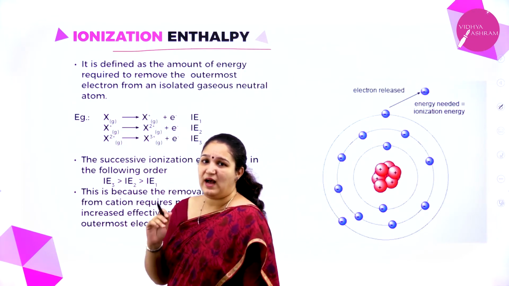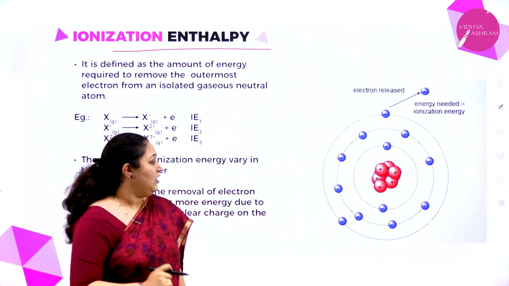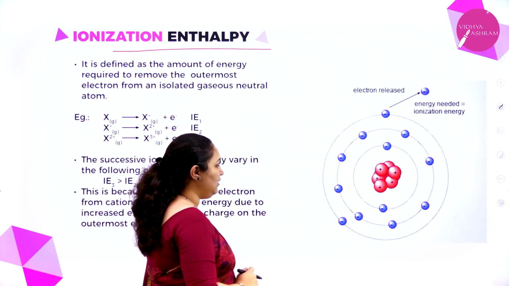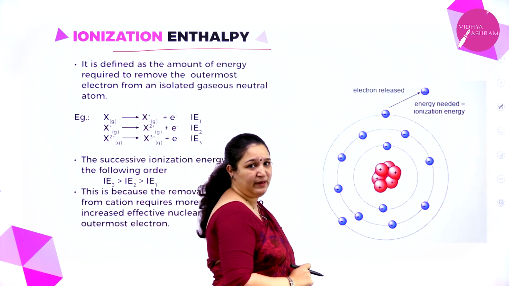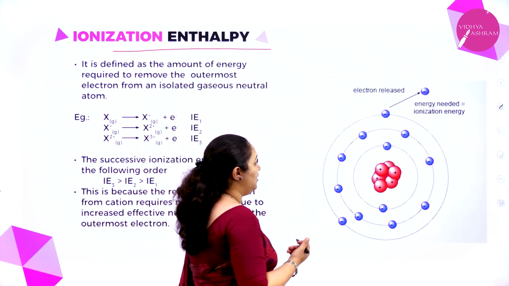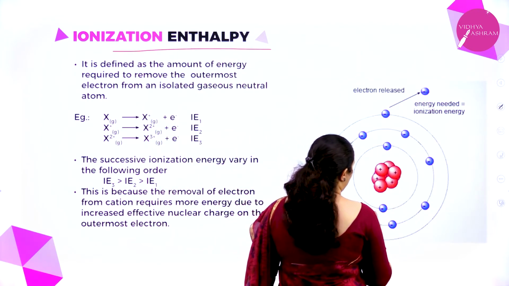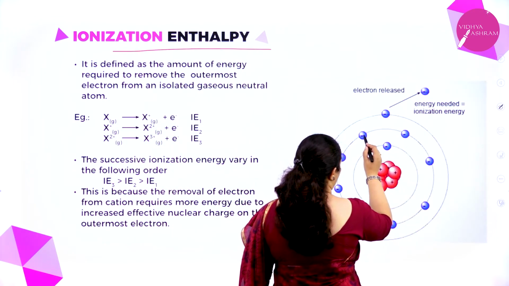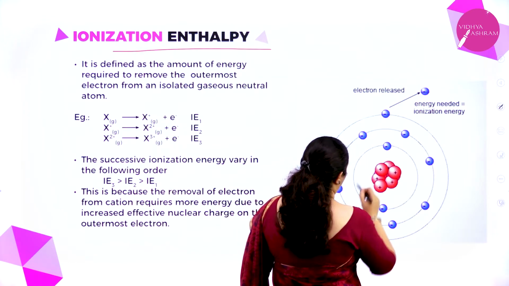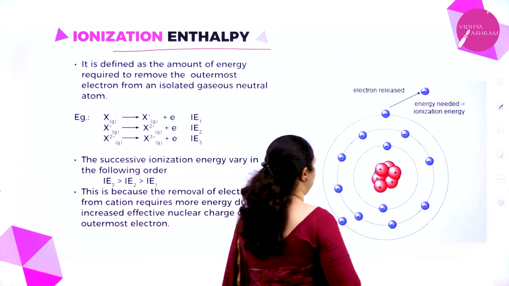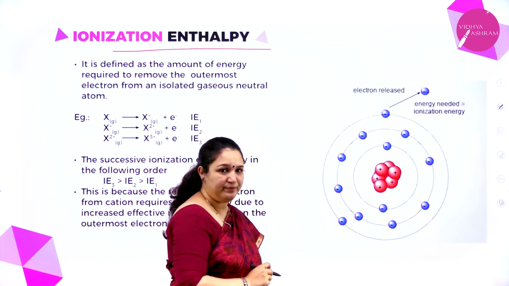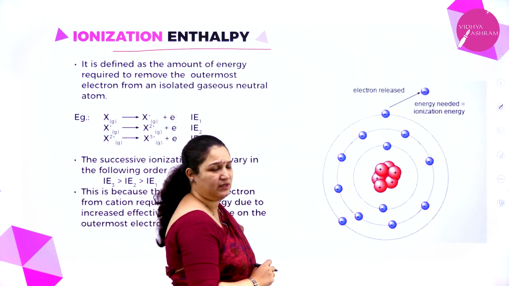What do you mean by ionization enthalpy? For example, in this particular element, count the number of electrons, 1, 2, 3, 4, 5, 6, 7, 8, 9, 10, 11, 12. 12 electrons are there. Okay, so it may be magnesium, isn't it?